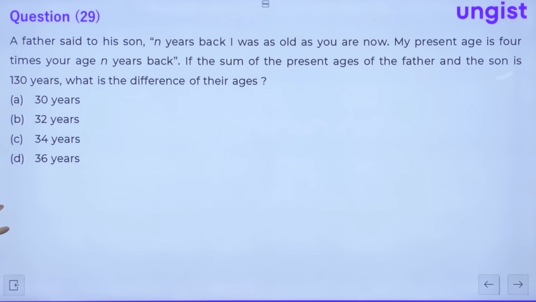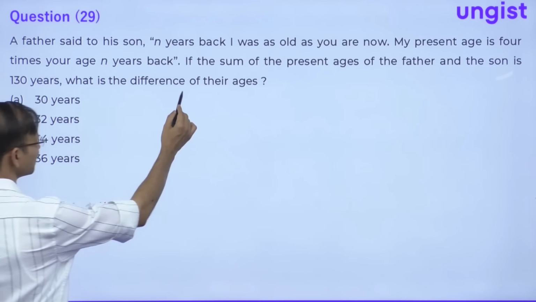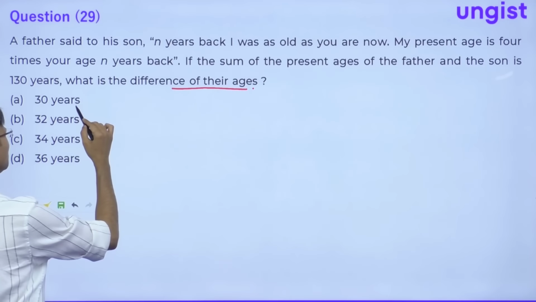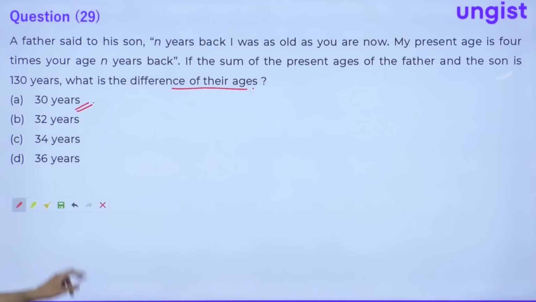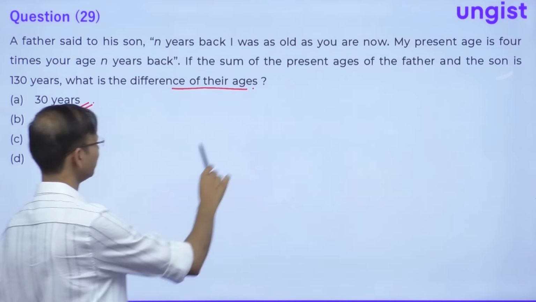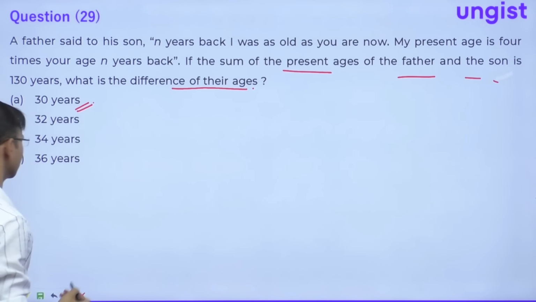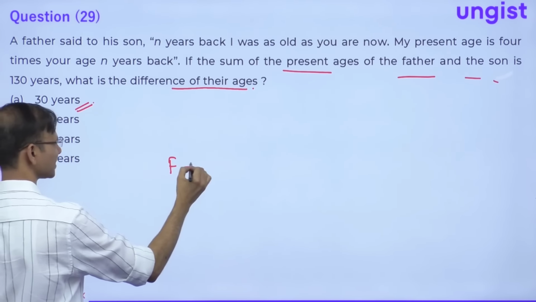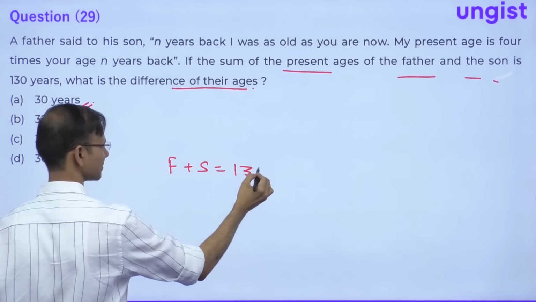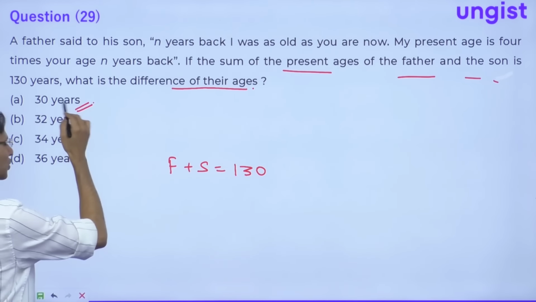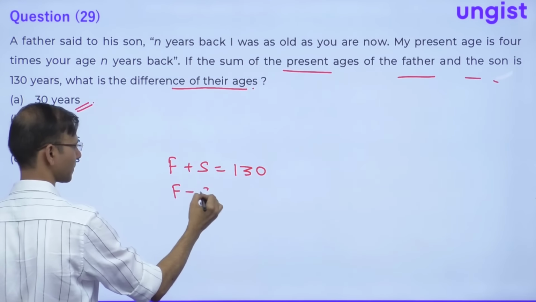So first of all, just read the question. The question is, what is the difference of their ages, right? Again, take the easy option first. Okay. So I'll go through the options, and the question is, if the sum of the present ages of father and son is 130 years, right? So father plus son is 130 years. And I have taken the first option, the difference is 30 years.